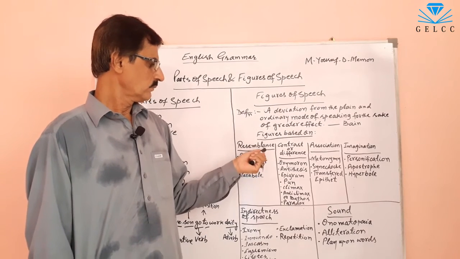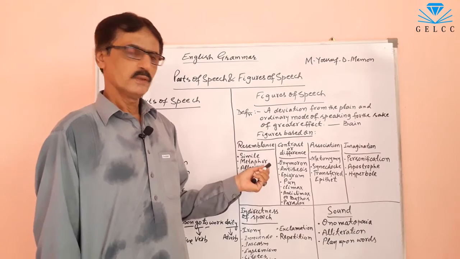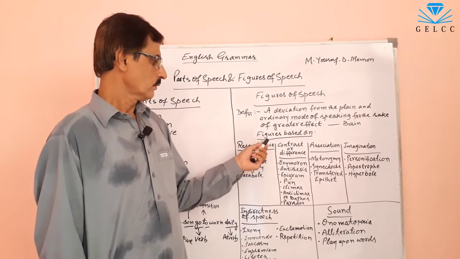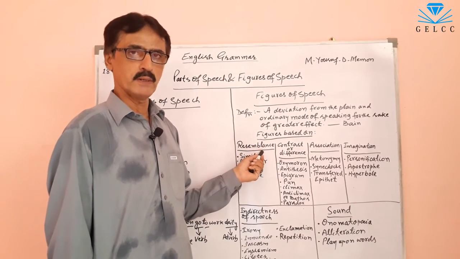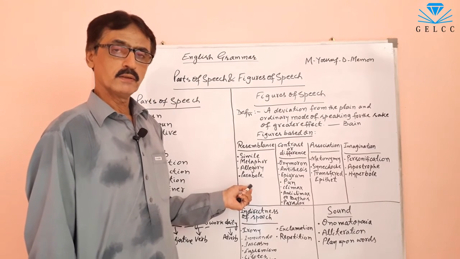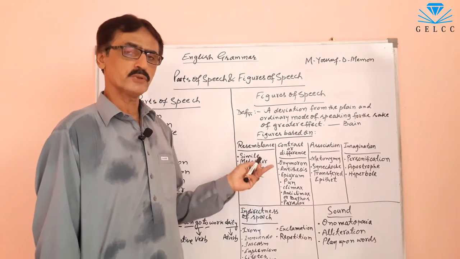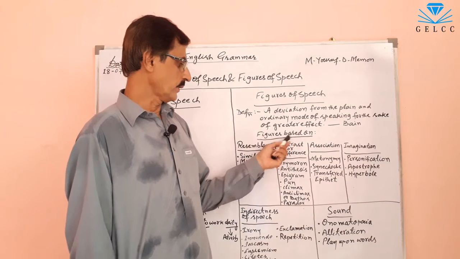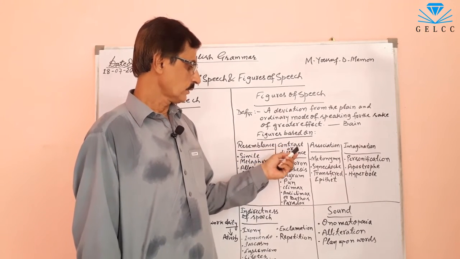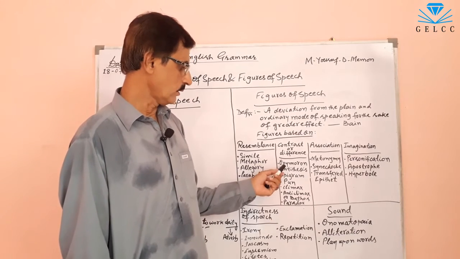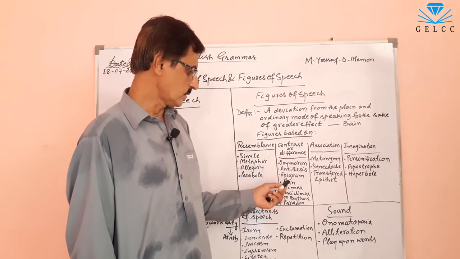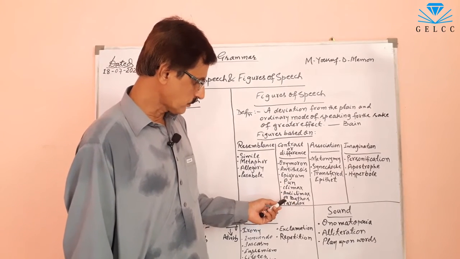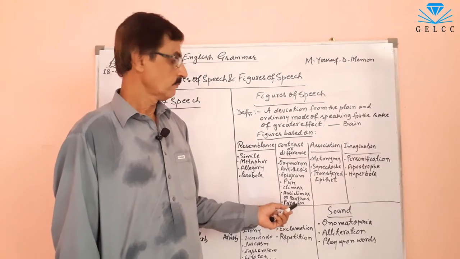So, the figures of speech are based on these parts. They are the figures of speech based on resemblance. I will teach you these one by one in next videos also. Figures of speech based on contrast or difference: they are oxymoron, antithesis, epigram, pun, climax, anticlimax or bathos, paradox.